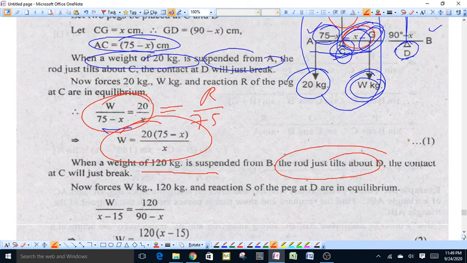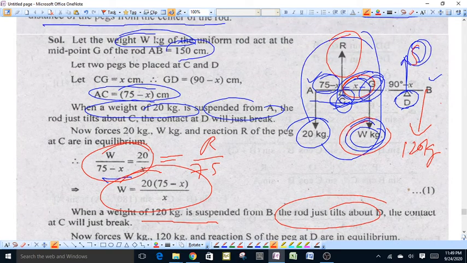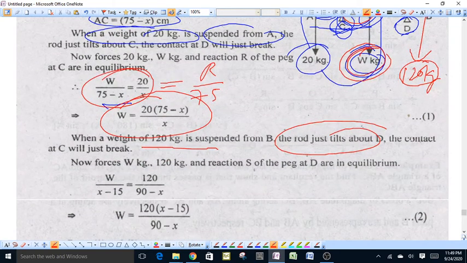Now, W acts at point G and at point B a weight of 120 kg is suspended. Now we have three forces in this system: weight W at G, weight 120 kg at B, and a reaction S at peg D, vertically upward. Because the system is in equilibrium, therefore W upon the distance between the other two,